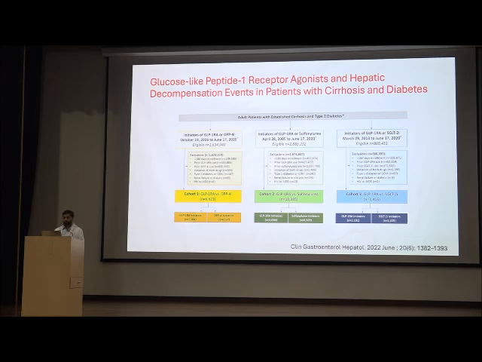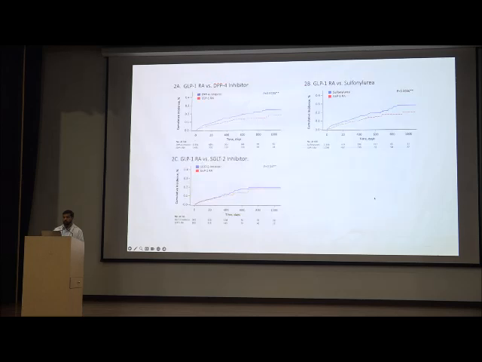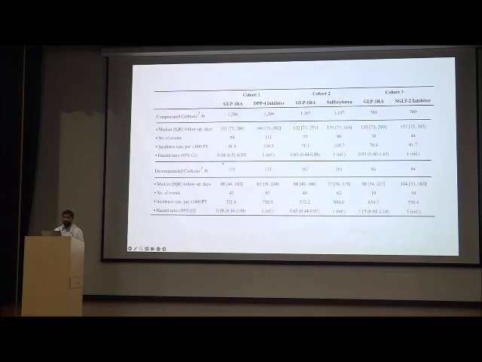Coming to liver disease and the GLP analog. In this study, they compared the GLP analog with the DPP-4 inhibitors, the sulfonylurea and the SGLT2 inhibitors in a large cohort of around 6,000, 10,000 and 3,000 patients. They showed that for GLP analog versus DPP-4 inhibitor, the risk was less in patients with the GLP analog. Cumulative incidence of adverse events was less in patients on GLP analog, and similarly with the sulfonylurea and SGLT2 inhibitors it was found to be comparable.